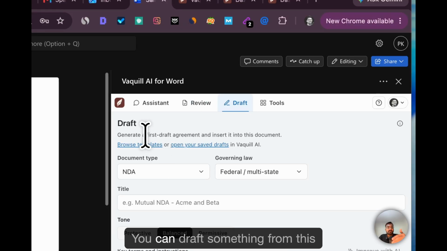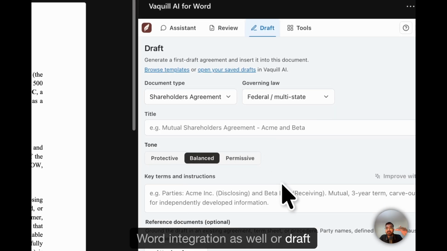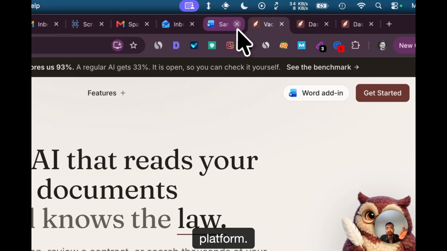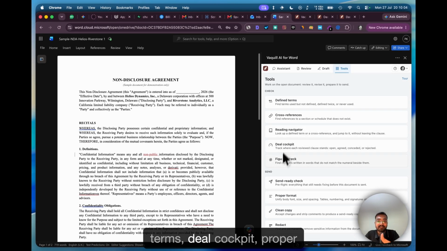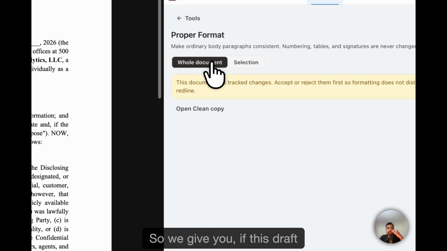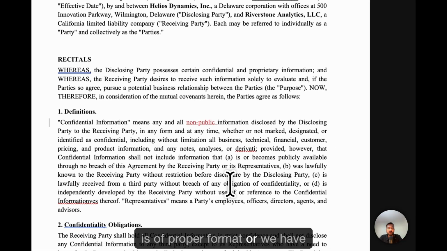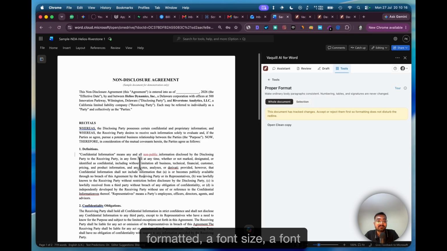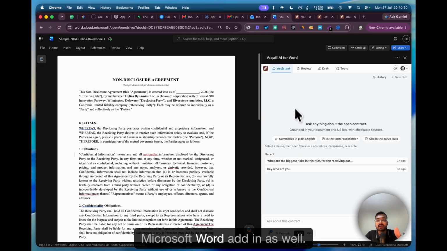Then comes drafting. You can draft something from this Word integration as well, or draft from inside our platform. Then we have small tools: define terms, deal cockpit, and proper formatting. We tell you if this draft is of proper format, or if we have some text which is not properly formatted, the font size, the font color, everything. That's all. We have a dedicated video for the Microsoft Word add-in as well. It's free, open source.